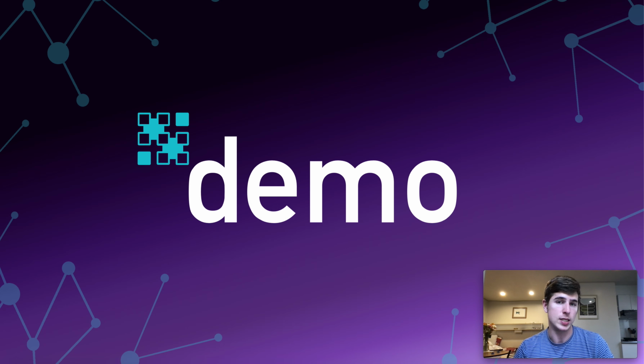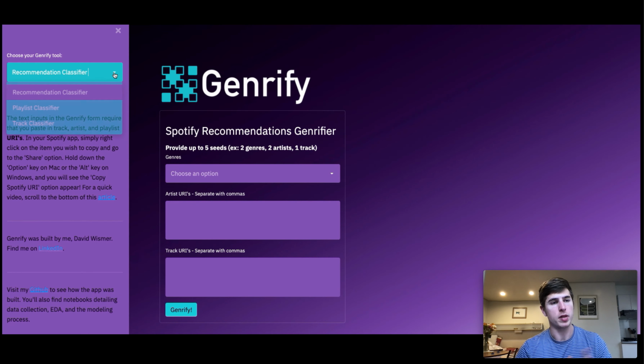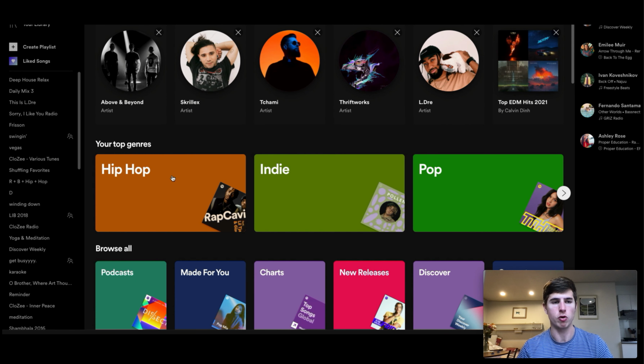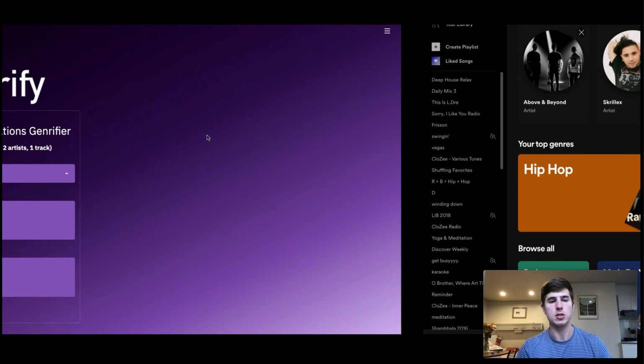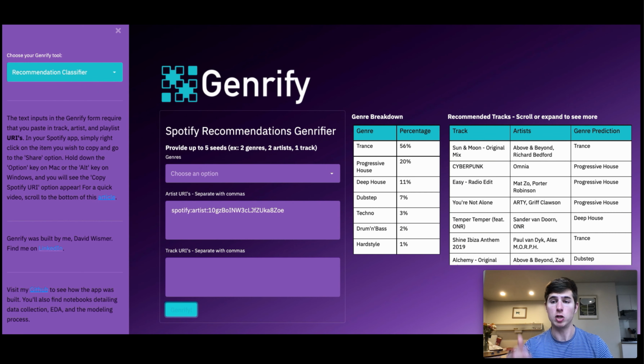Now I'd like to go through a quick demo of the app. So we'll start here on the recommendations classifier. You can see there's a menu for these others as well. What we'll first do is grab an artist URI, and we'll grab Above and Beyond. So if you get the URI and paste it into Genrify and click the button, what you'll see is a list of recommendations related to Above and Beyond, 100 of them.